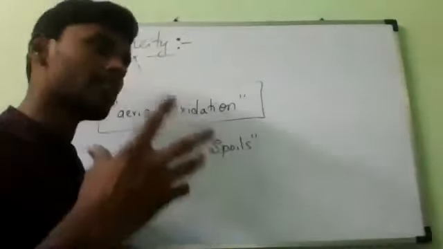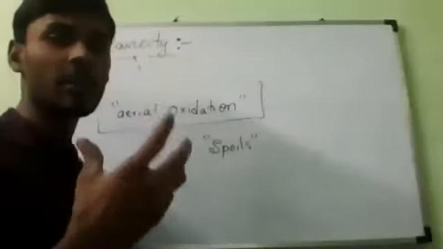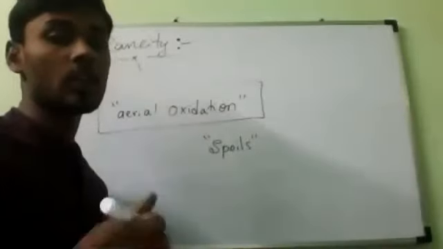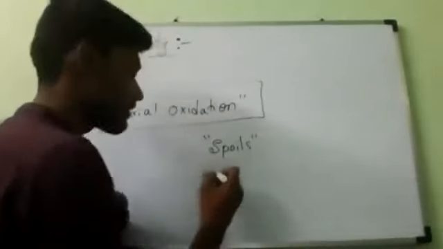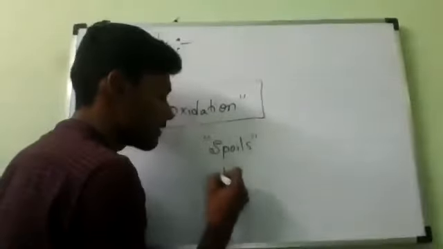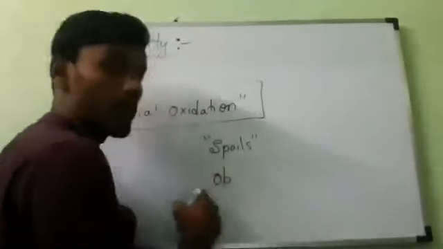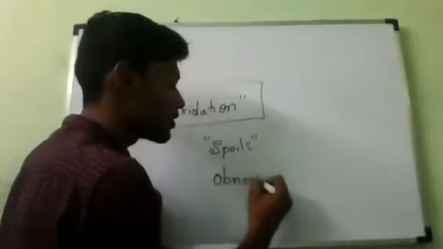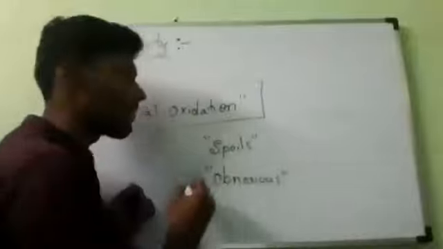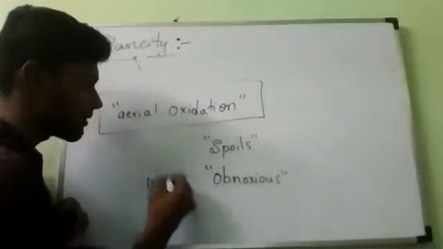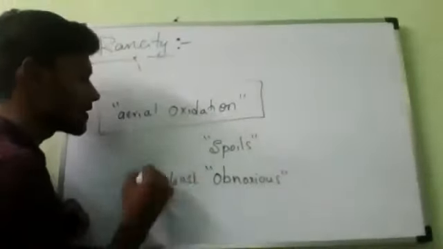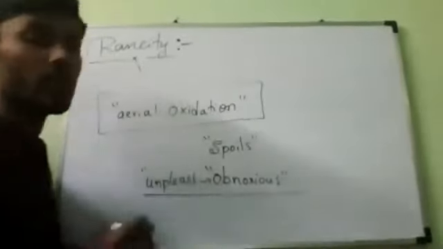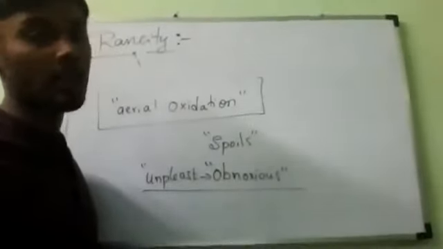Remember that very unpleasant smell coming out is called obnoxious. That is the word you should remember. It is vocabulary. Obnoxious, O-B-N-O-X-I-O-U-S, means unpleasant. You have to remember it because unpleasant is a common word you use in many places in English, like unpleasant climate or unpleasant conditions.